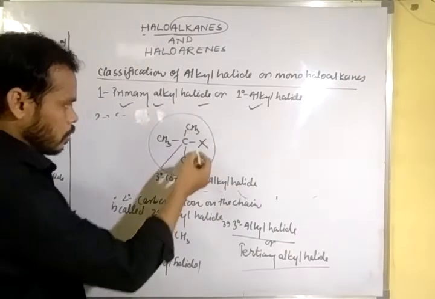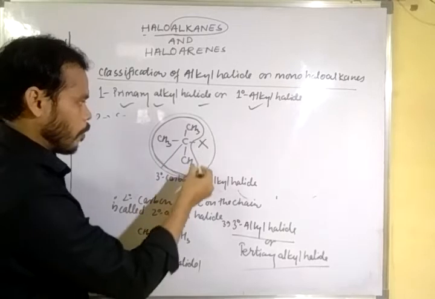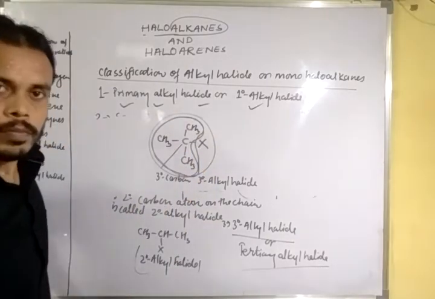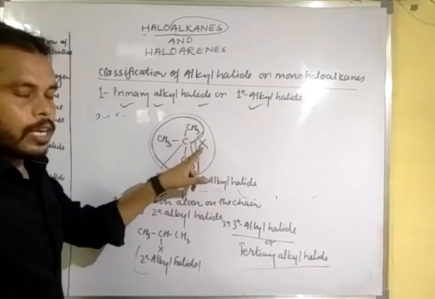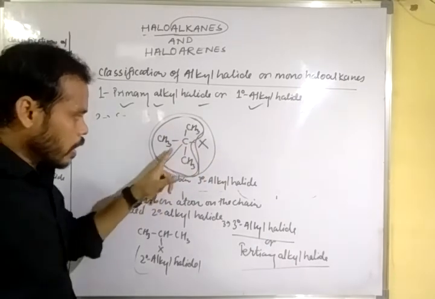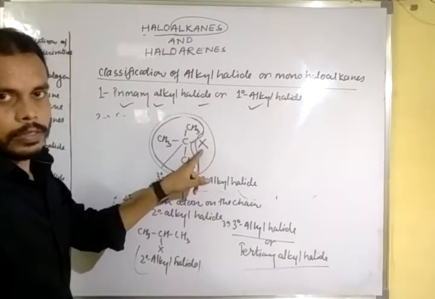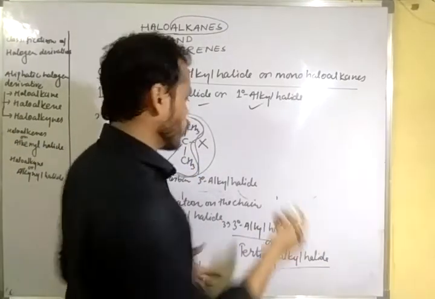This is a member of butane. One bond is satisfied with a halogen atom, so it is known as butyl. You can say tertiary butyl halide. It may be chlorine, bromine or iodine, you know.